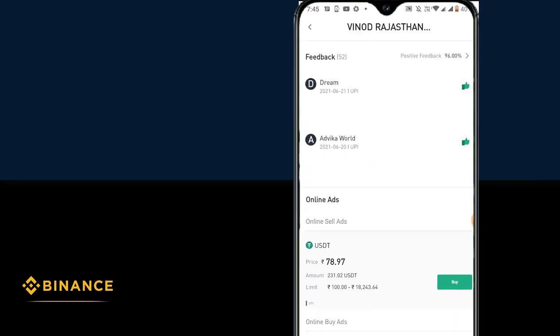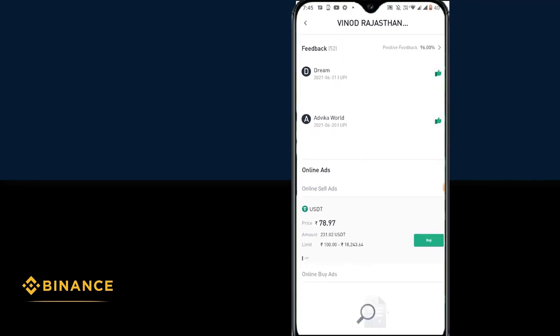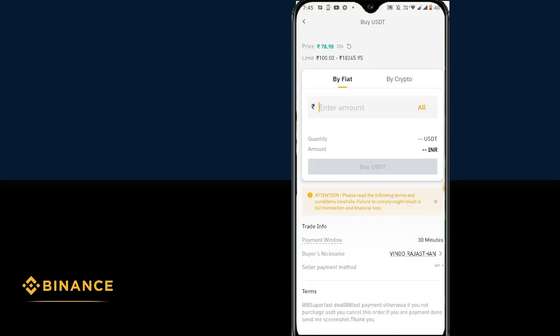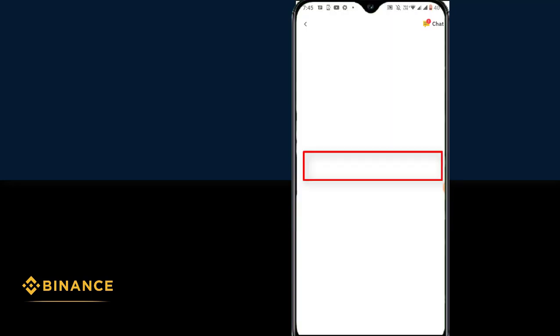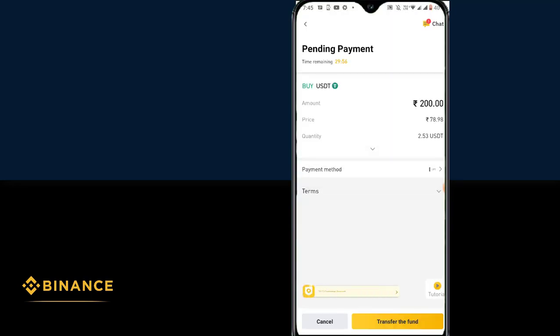Then next, we need to place the order. To place the order, you can click on Buy here at the bottom. Click Buy, and next enter the amount that we are willing to buy. I'm looking for 200 rupees of crypto. After we enter the 200 rupees, we have to click on Buy USDT. So now my order has been placed.